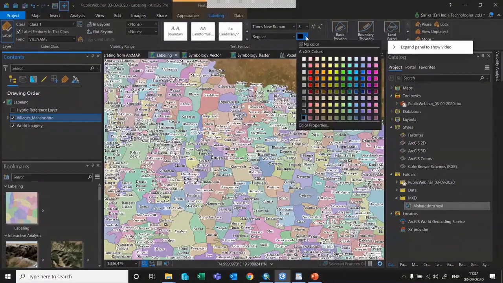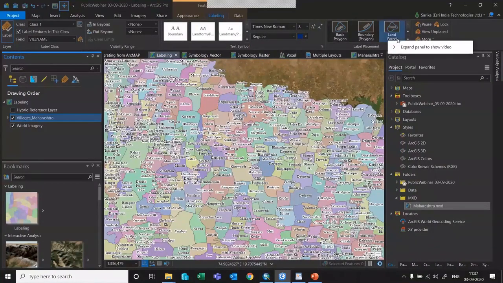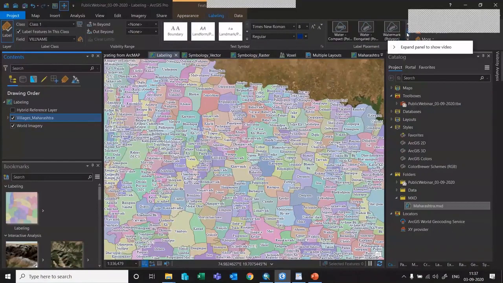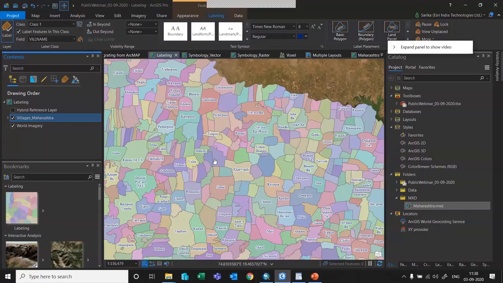Once you're done with it, you can choose where you want to place a label. You can say whether it is a basic polygon or boundary polygon or a land parcel. And you have many more things like water compact, whether it is a water body and so on. So you can choose among these. If you say label land parcel, it will be placed inside a polygon. As you can see, as soon as I clicked on land parcel, the labels have been placed within a polygon. But when the size of the polygon is small, it cannot show the label, and it only appears when you zoom to that particular location.